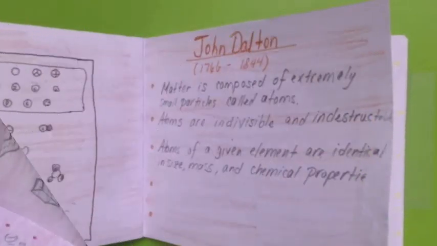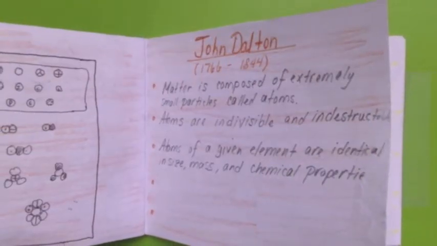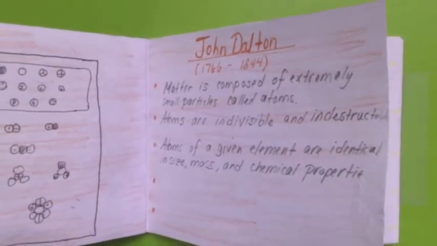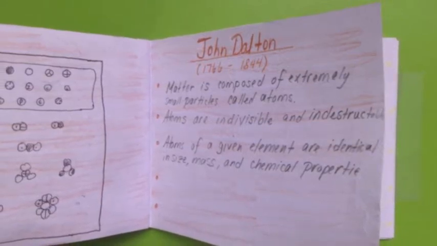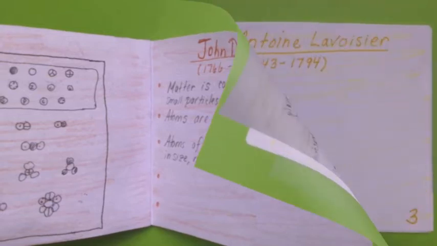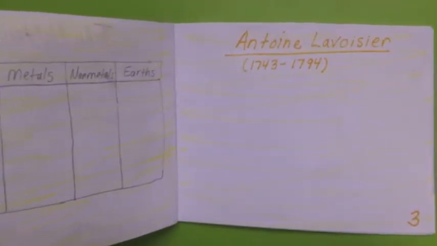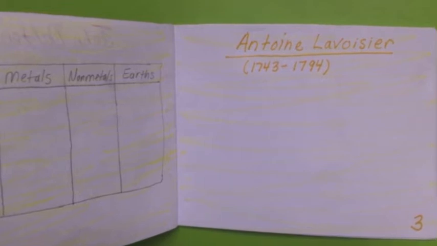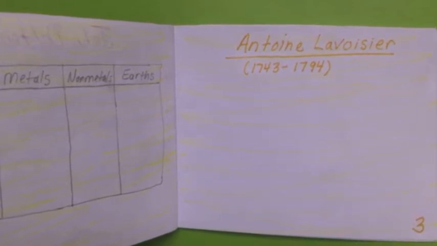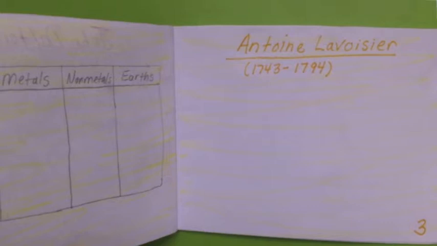And then again, keep going chronologically. In our book, John Dalton is next in timeline order. And again, I have a few of his ideas on the right. They're not complete. And what he thought the atoms were and how they combined on the left. And just continue on. In our book, Lavoisier, I think chronologically is next. And he was more of a periodic table scientist. So he categorized the elements into 4 categories. And you'd have those on the left and his ideas on the right.